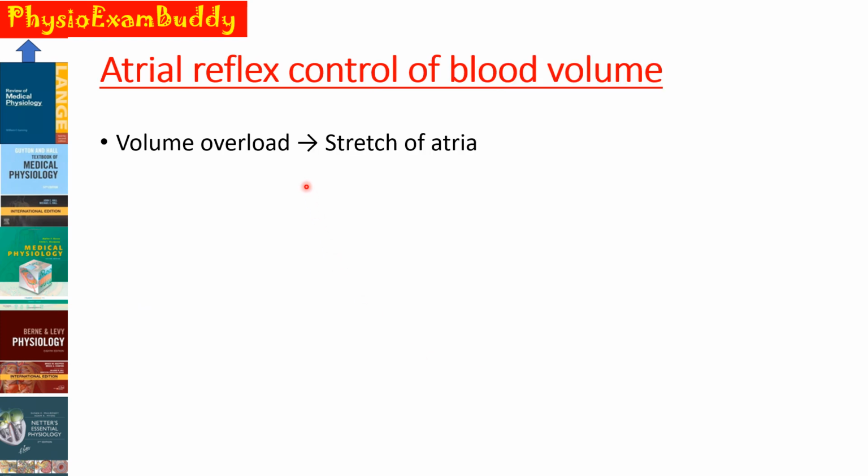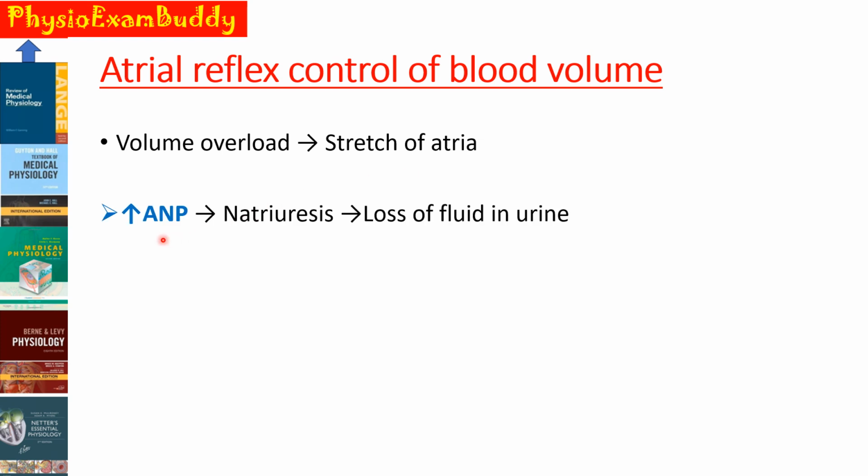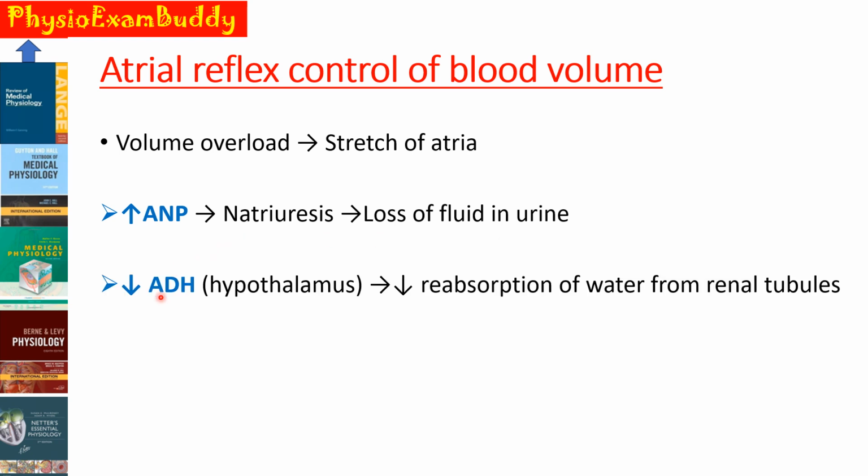So the atrial reflex control of the blood volume occurs by different mechanisms that we will see. Whenever there is a volume overload, there will be stretch of the atria, which will activate the atrial stretch receptors, and they will either increase the secretion of atrial natriuretic peptide, which will cause natriuresis and loss of fluid through the urine, or they can also decrease the secretion of ADH from the hypothalamus and decrease the reabsorption of water from the renal tubules.